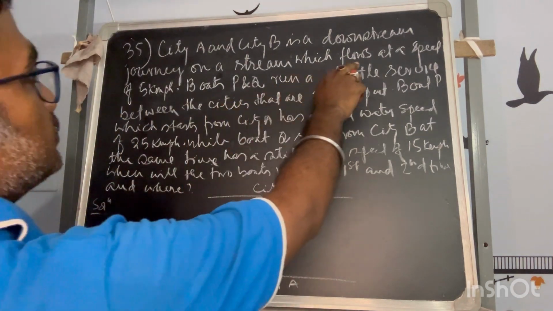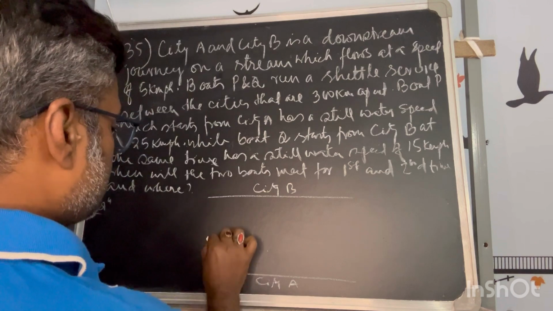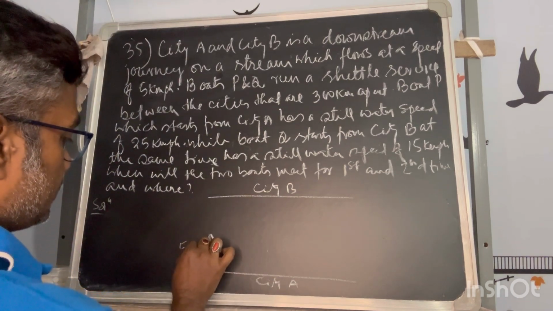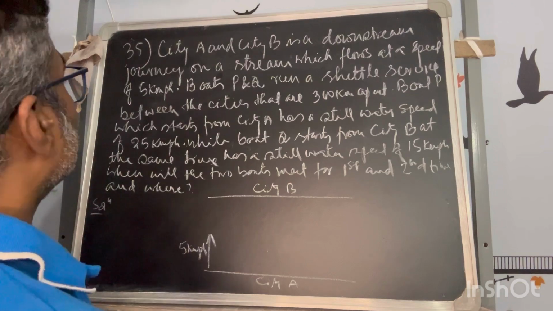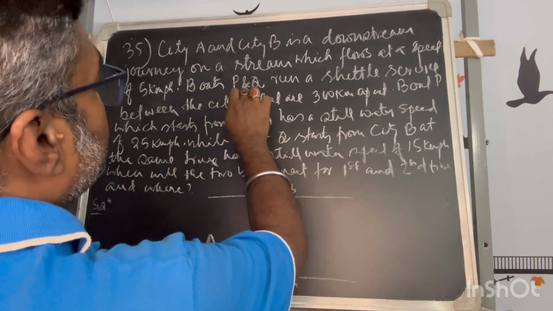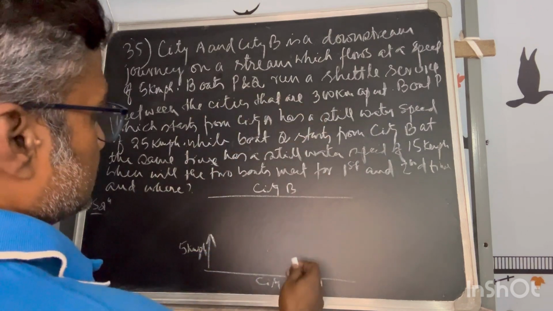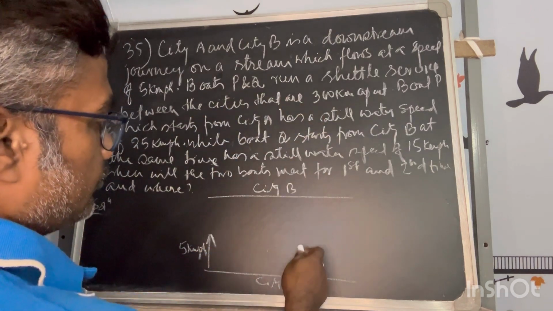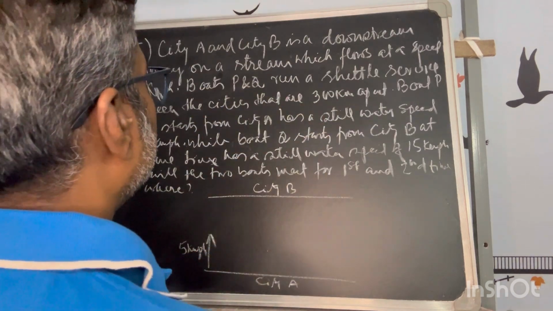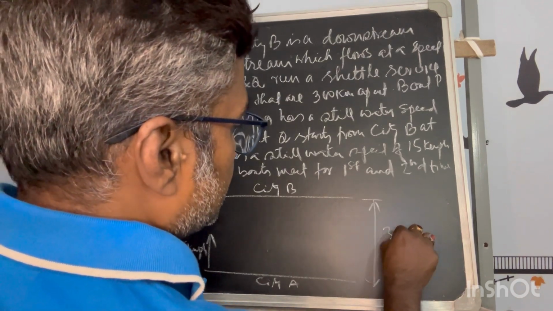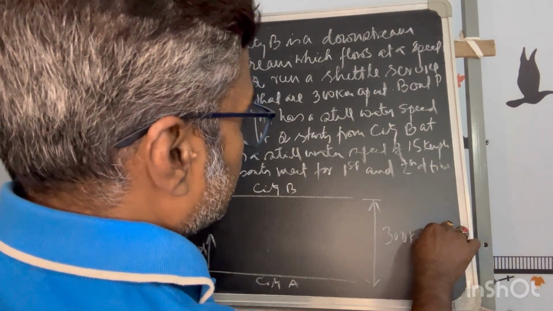On the stream, the speed of the water is 5 km/h. Boats P and Q run shuttle between the cities. That means both are moving in between the cities. This distance is 300 km.